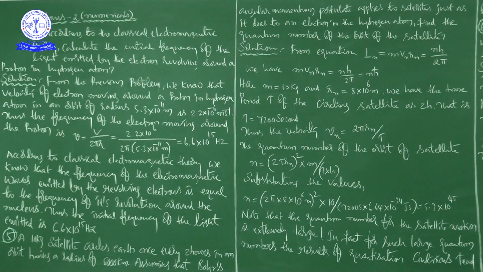And if you want, you can see that third problem to finalize this value, that is the velocity of electron moving around a proton in hydrogen atom in an orbit of radius 5.3 into 10 to the power of minus 11 meters is 2.2 into 10 to the power of 6 meters per second.